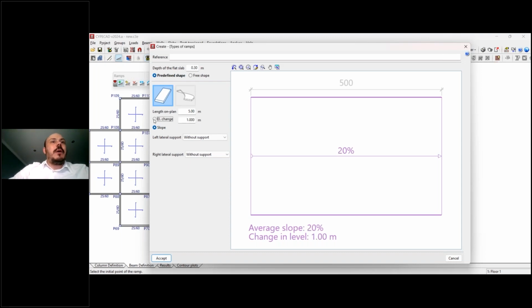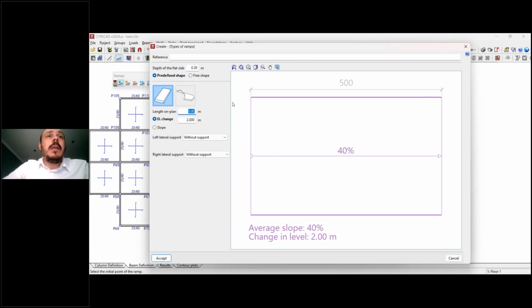But we have also this option here that is introduce the height or the distance between levels that we want to cover with this part of the ramp. So if I put here 2 meters, for example, will have 2 meters. As I have 5 meters in length, my slope is going to be 40%. That is too much for sure.